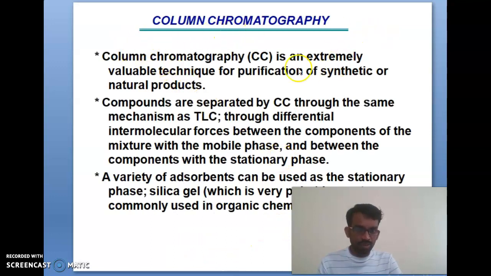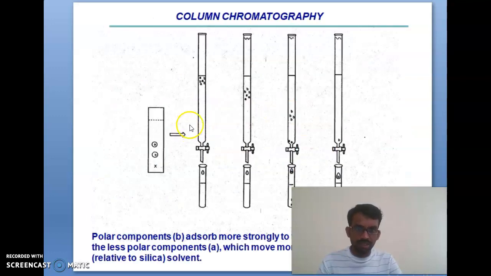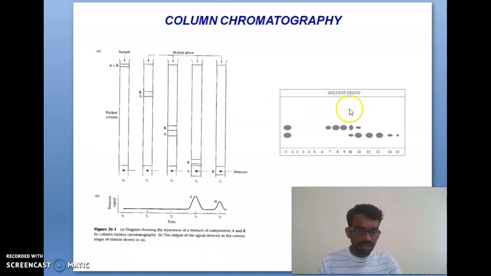Column chromatography is an extremely valuable technique for purification of synthetic and natural products. Most of it is synthetic and natural products. It is a very useful technique, and components are separated by column chromatography through the same mechanism as the TLC method. And these are the structures you can see. You can easily understand what is happening in column chromatography, and this figure shows the solvent front and how the chromatography proceeds.